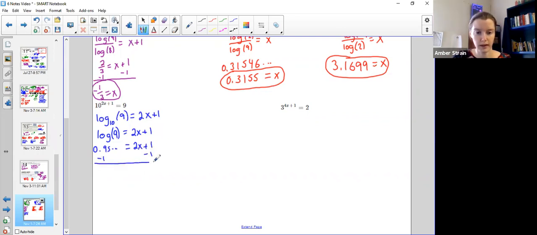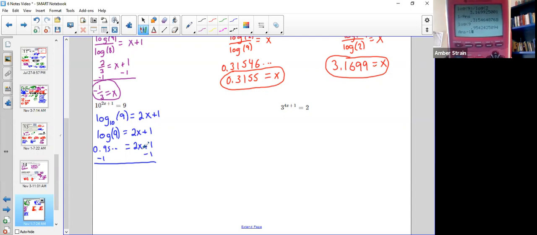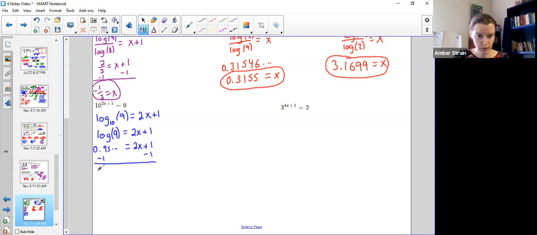So on my calculator screen with that number still there, I'm going to hit on the side the minus key, not the little negative, the minus key, minus 1, just like that. Should pop up and say ANS minus 1. Enter, and you should get this crazy little negative decimal, negative 0.04, dot, dot, dot. That's equal to the 2x.